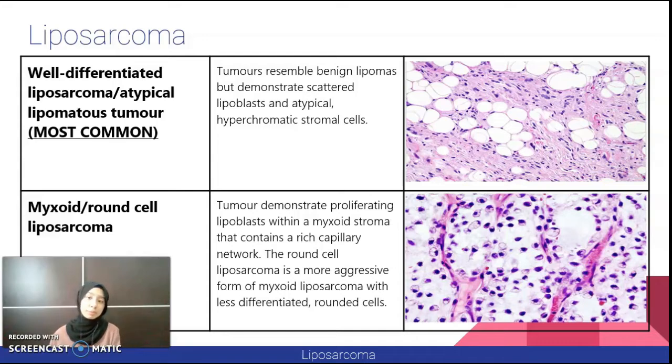Histologically, there are four forms. The most common one is the well-differentiated liposarcoma, or the atypical lipomatous tumor. The tumors resemble benign lipomas, but demonstrate scattered lipoblasts and atypical hypochromatic stromal cells. The myxoid liposarcoma demonstrates proliferating lipoblasts within a myxoid stroma that contains a rich capillary network. The round cell liposarcoma is a more aggressive form of myxoid liposarcoma with less differentiated rounded cells.